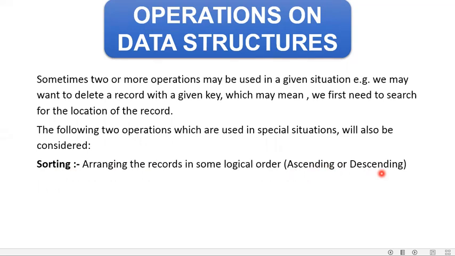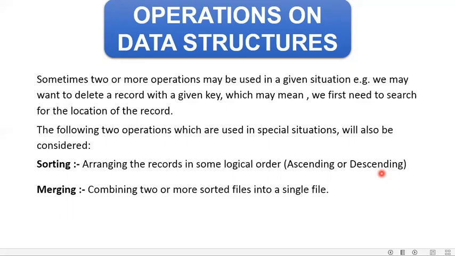If all the admission numbers are stored illogically or randomly, it will be really difficult for me to perform a search operation. So I need to check each and every admission number manually. But if my data is already sorted in ascending or descending order, it will become really convenient for me to reach a particular admission number. So my search operation is again dependent upon the sorting operation.